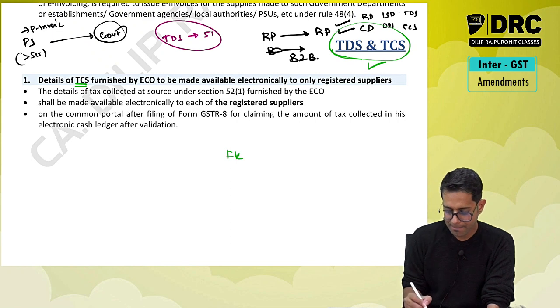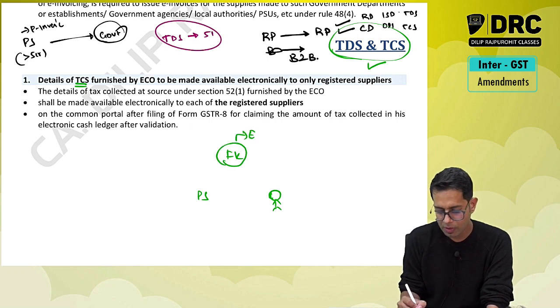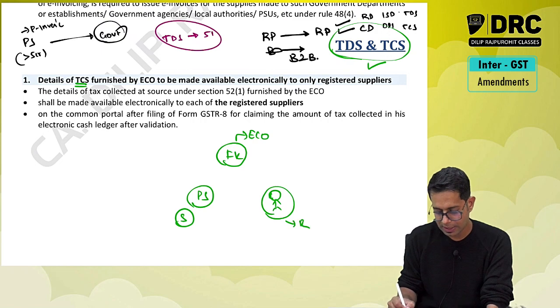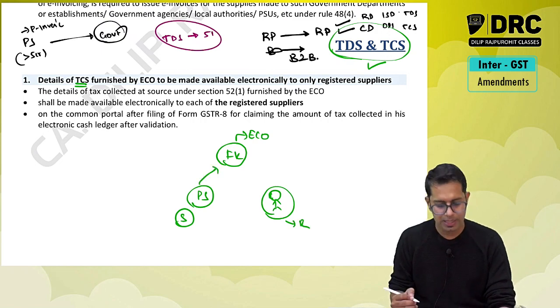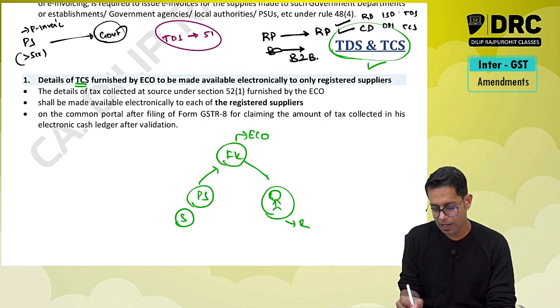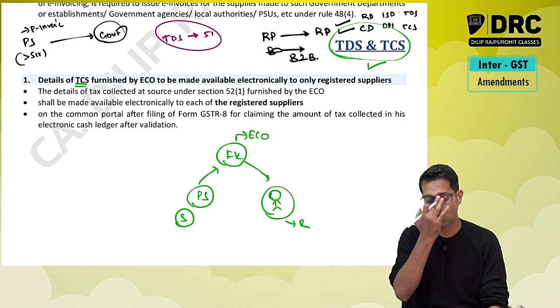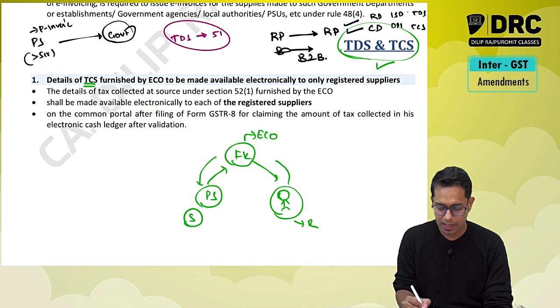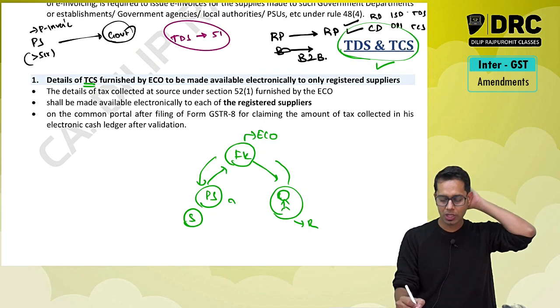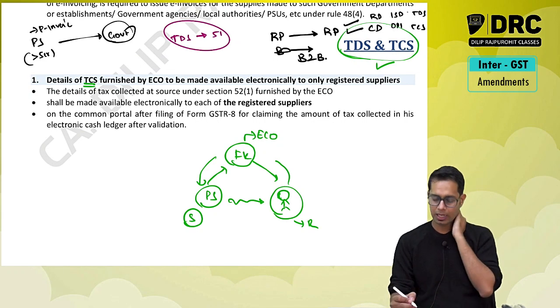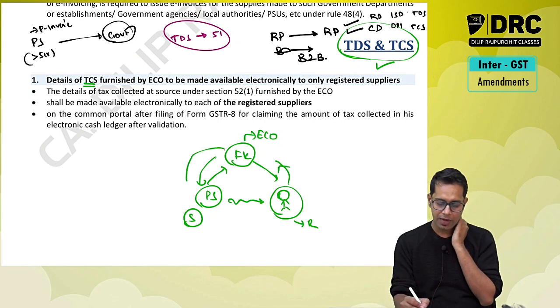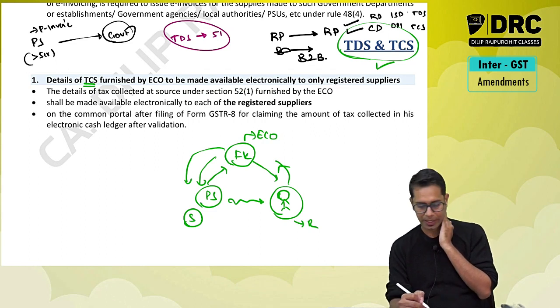Now Flipkart, Priya Sarees and customer. So Flipkart is called an e-commerce operator, Priya Sarees is the supplier of sari, and the customer is the recipient of sari. Now Priya Sarees has listed some of the products on Flipkart. So the customer sees those products, they will place an order, and Flipkart is going to give me the order information. I am going to supply those goods to the customer. The customer is going to pay Flipkart, and Flipkart is going to pay the money to me.